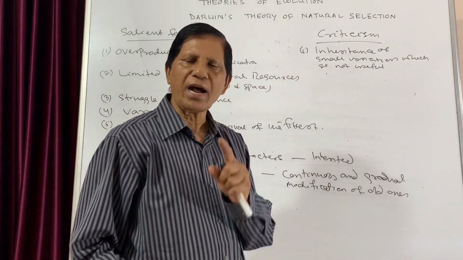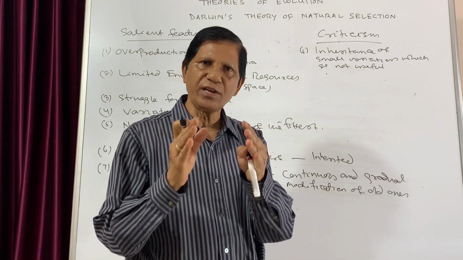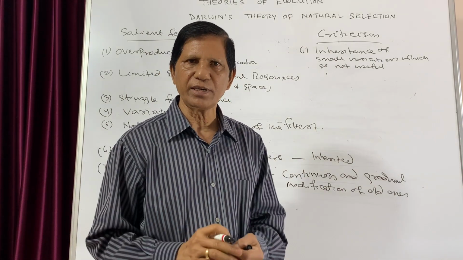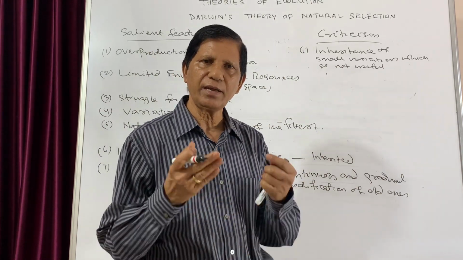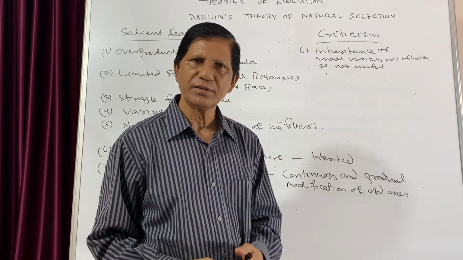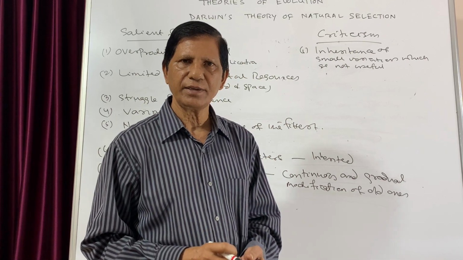According to Darwin, only those variations which are useful are inherited from generation to generation. But what about small variations which are not useful, whether they are inherited or not? He didn't give any idea regarding this.